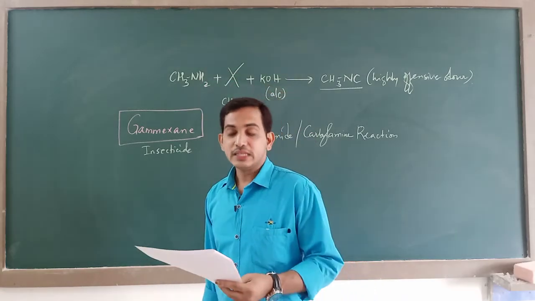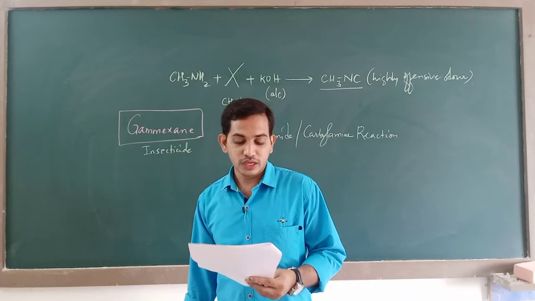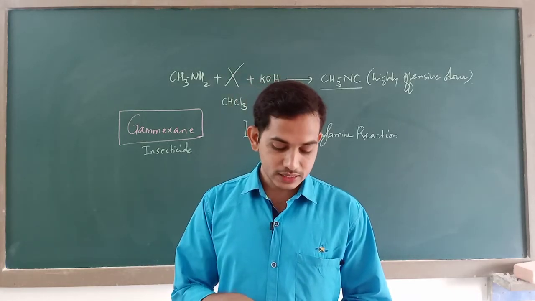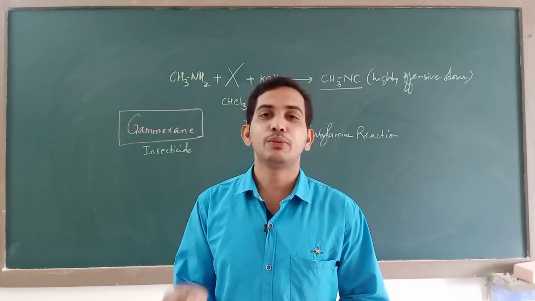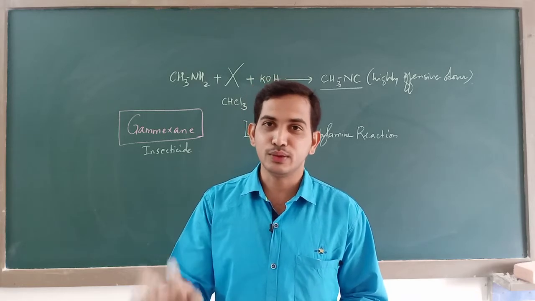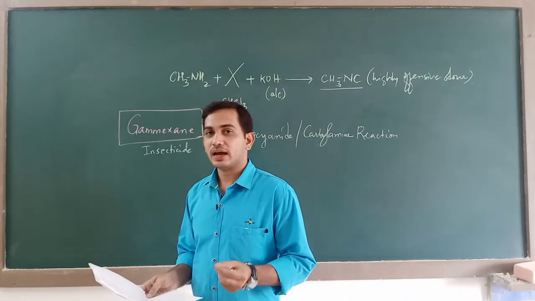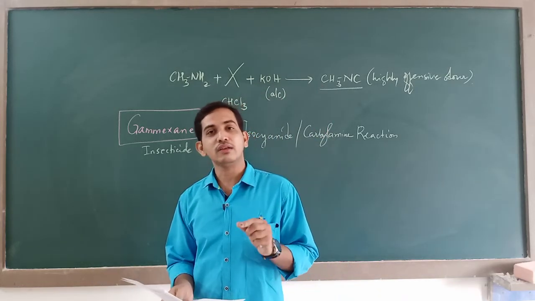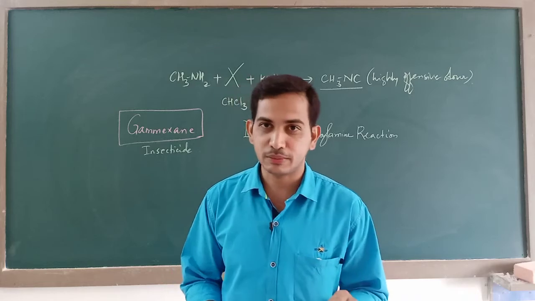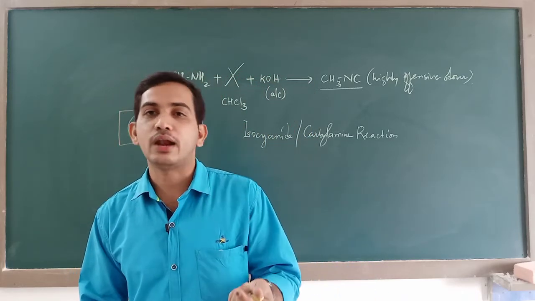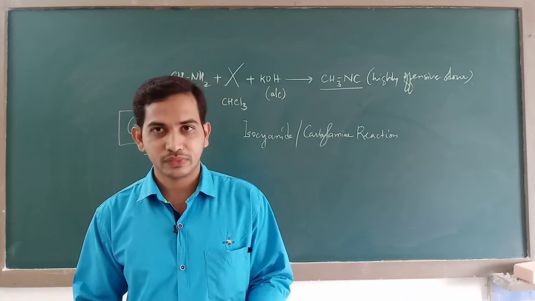Then 26th question. Which of the following is used in fire extinguishers? In the haloalkanes chapter, you have a topic called polyhalogen compounds and their uses. When I say polyhalogen compound, I refer to a haloalkane where halogen content is maximum. Understood? Or which contains more number of halogen atoms in it.